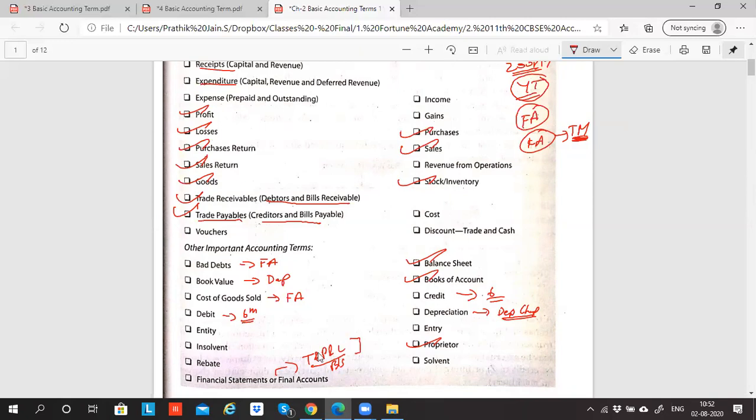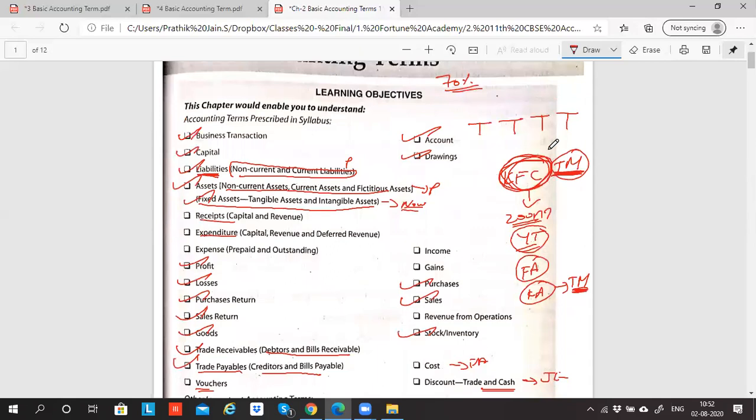I can just give a reading, nothing to worry. Everything, all this will be explained in the upcoming chapters. So this can be done today. Discount, trade discount, will come in the chapter of journal entry, so there I'll explain in detail. I can explain vouchers in the voucher chapter, and cost in the final accounts.